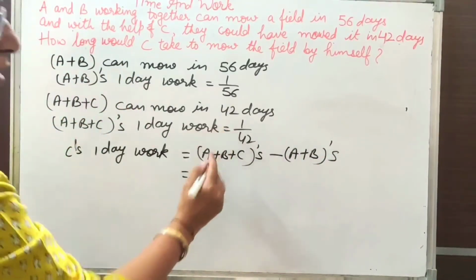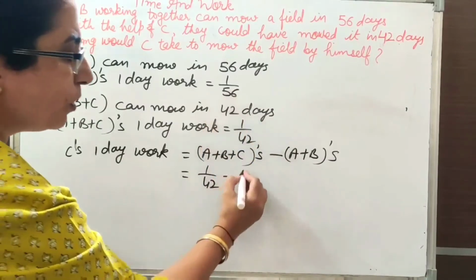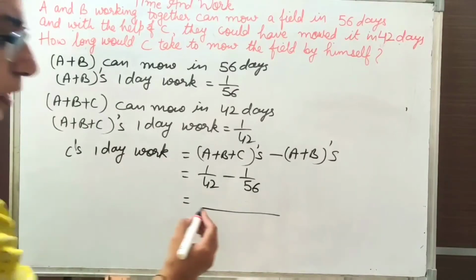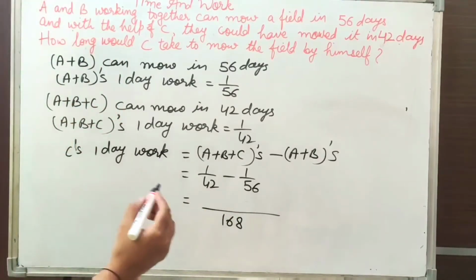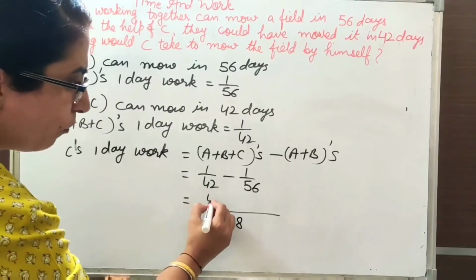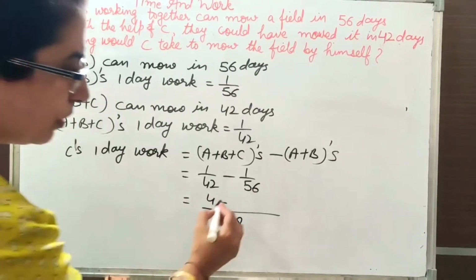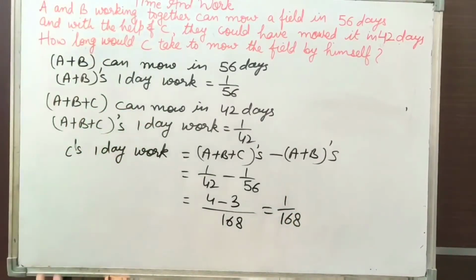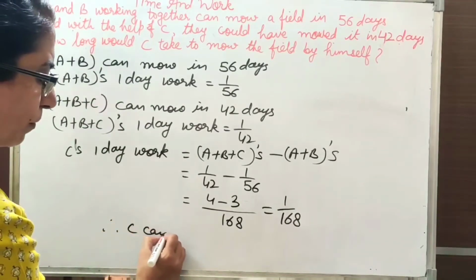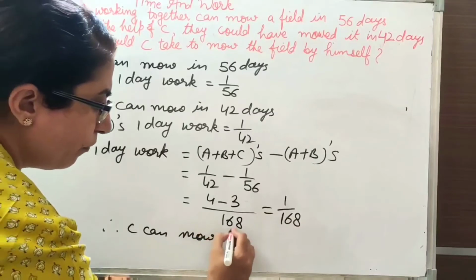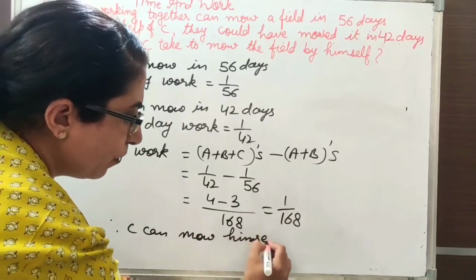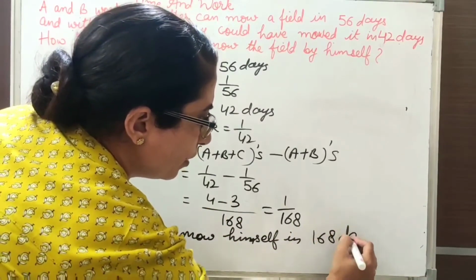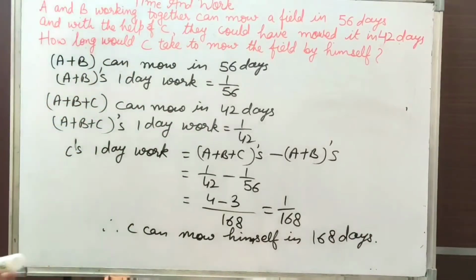So A plus B plus C's 1 day work is 1 upon 42, and A plus B's was 1 upon 56. Now take the LCM of 42 and 56, that is 168. Then 42 fours are 168 and 56 threes are 168. So now I will get 1 upon 168. This is C's 1 day work. Therefore C can mow by himself, then again we will take the reciprocal, in 168 days.